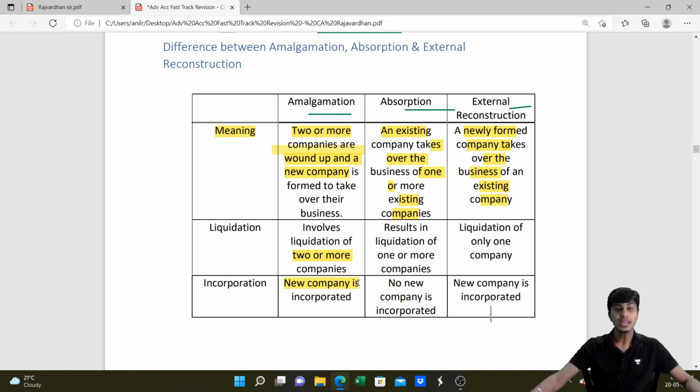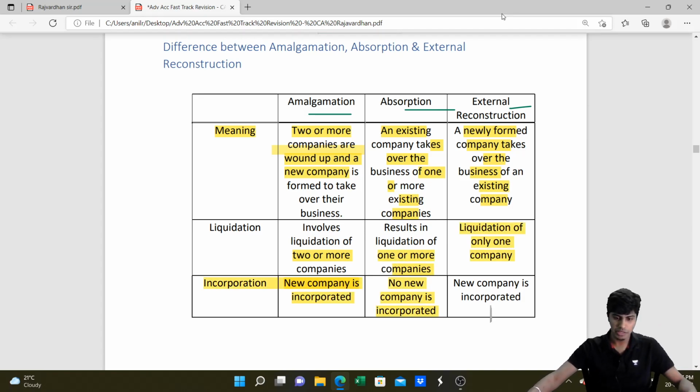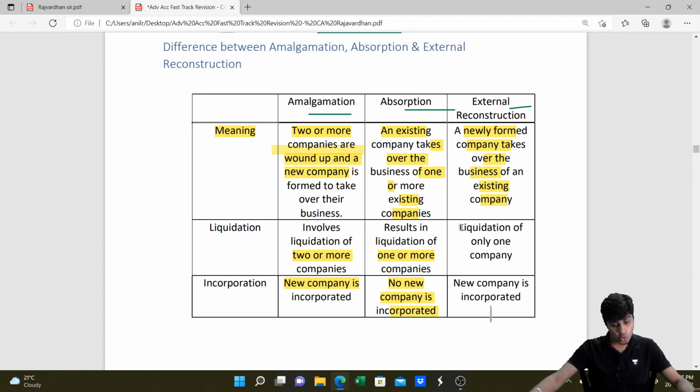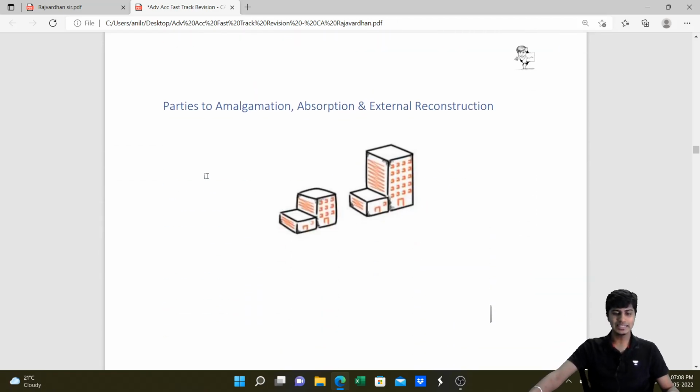Now, in the case of amalgamation, two or more companies get liquidated and a new company gets incorporated. In the case of absorption, one or more companies get liquidated and there is no new incorporation. There is no new company getting incorporated. You get this? In the case of external reconstruction, liquidation of only one company happens and one new company is incorporated. That is the difference between absorption, amalgamation, and external reconstruction. All these three together are called corporate restructuring, the bigger term.